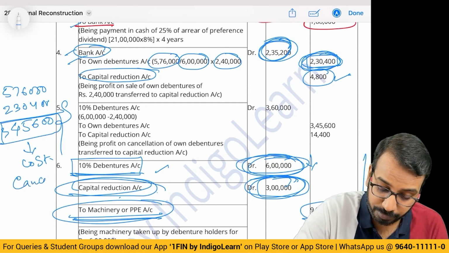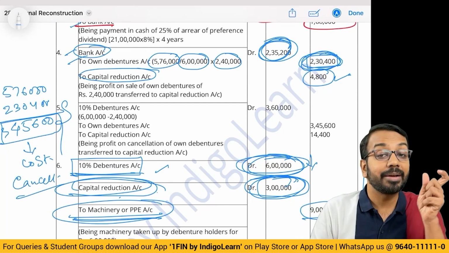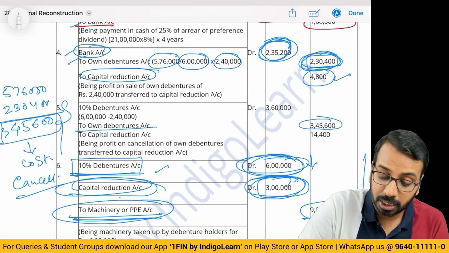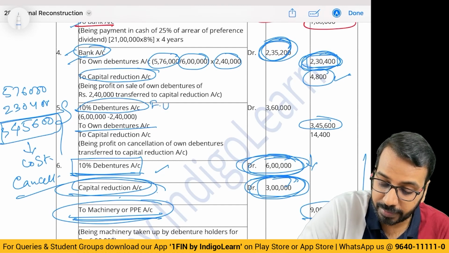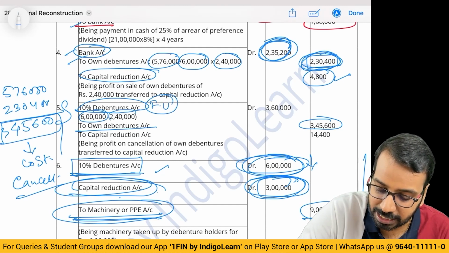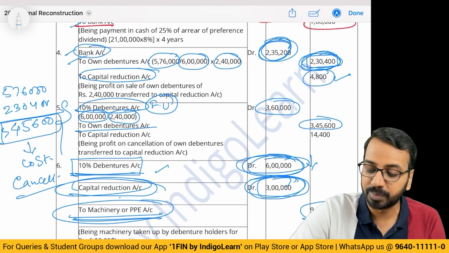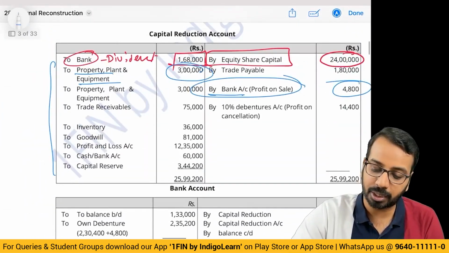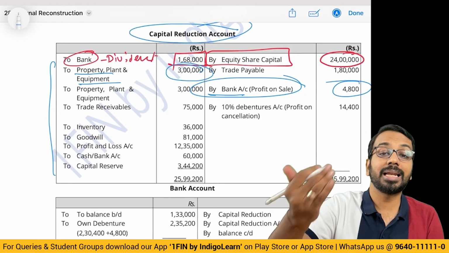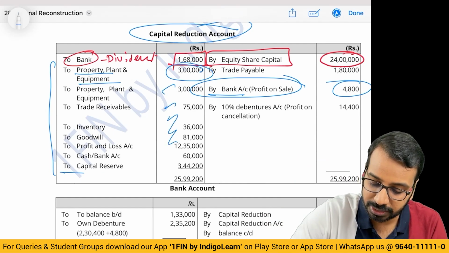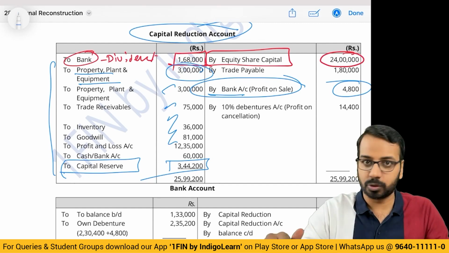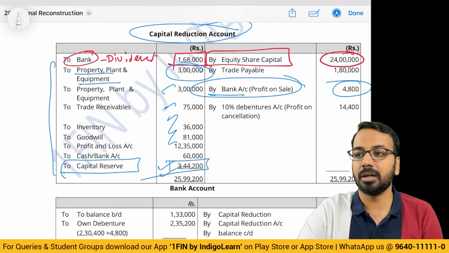This I will cancel. So if I have to cancel the debentures, I will credit own debentures 345,600. Then 10% debentures account at face value. How much is the face value? Out of 6 lakhs, 240 is sold. So 360 is the face value and the gain is 14,400. So this is how I will cancel the own debentures. Okay. Then once you prepare the capital reduction account, whatever is the balance left over after passing all these entries, that will be transferred to capital reserve. If nothing is left over, the account will close on its own. Otherwise, this will be transferred to capital reserve.